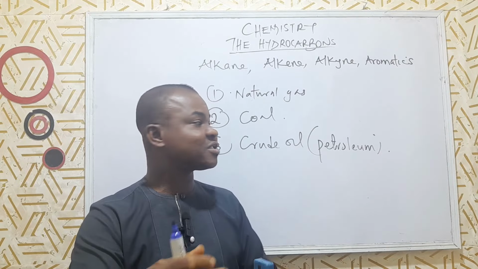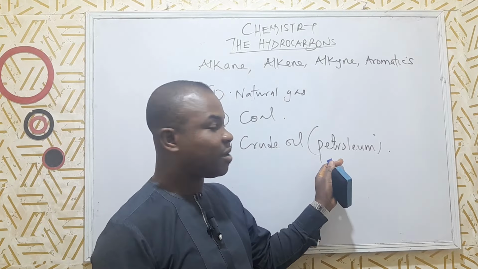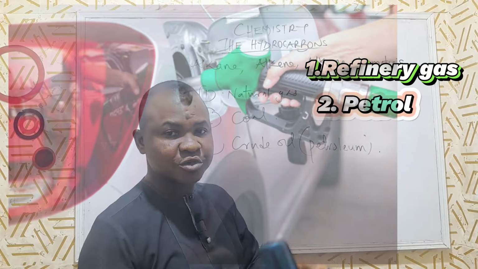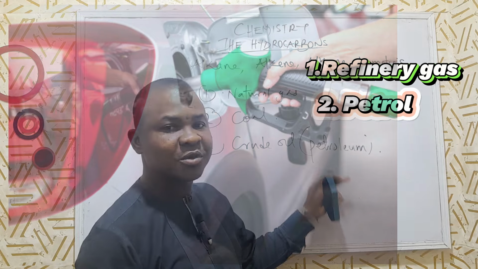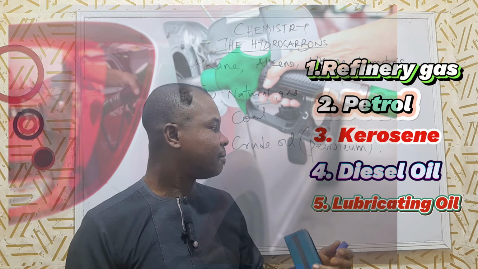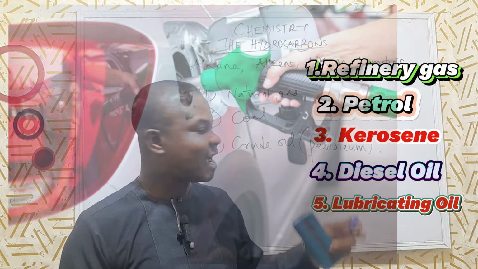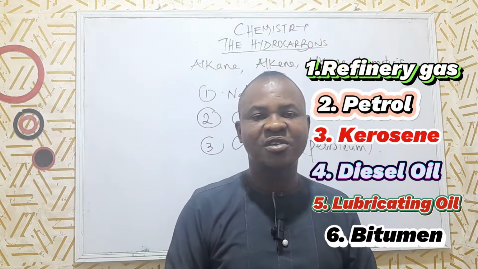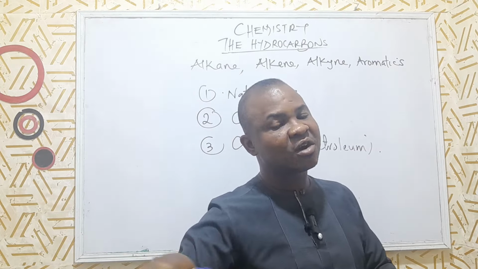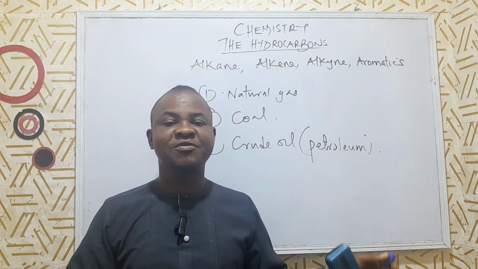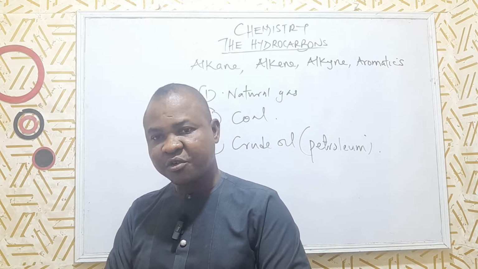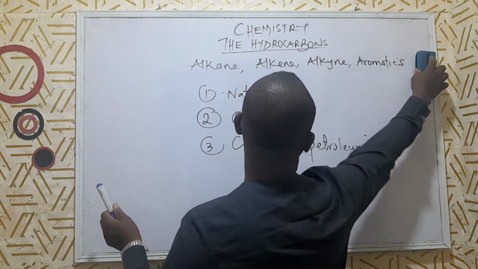Accordingly, the fractions that are obtained from petroleum include, number one, refinery gas, number two, petrol, number three, kerosene, number four, diesel oil, number five, lubricating oil. And number six, the last of them, bitumen, because it's heavier, so it's going to come out last. They come according to their level of volatility in terms of temperature. But we are not diving into that today. Let's quickly focus on what we have now. So let's go back to hydrocarbon.